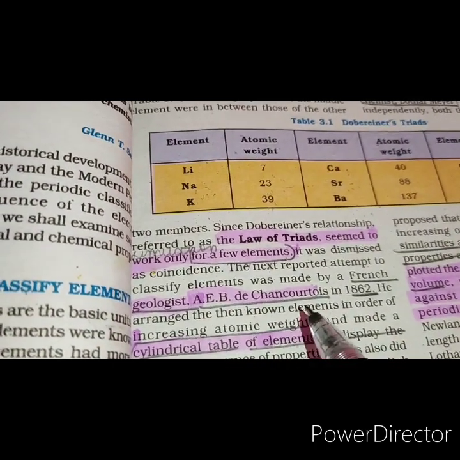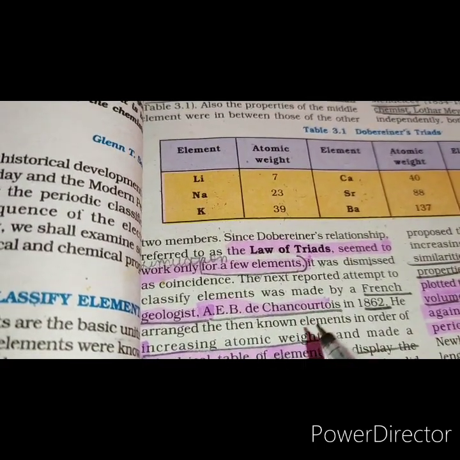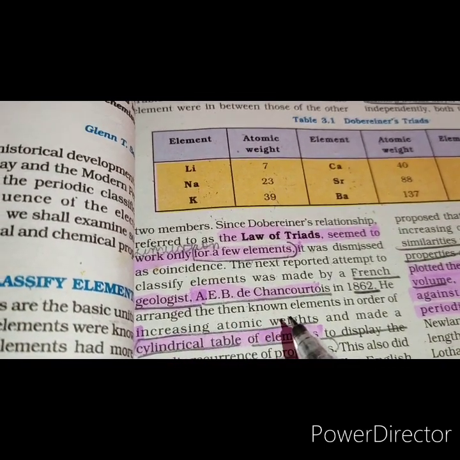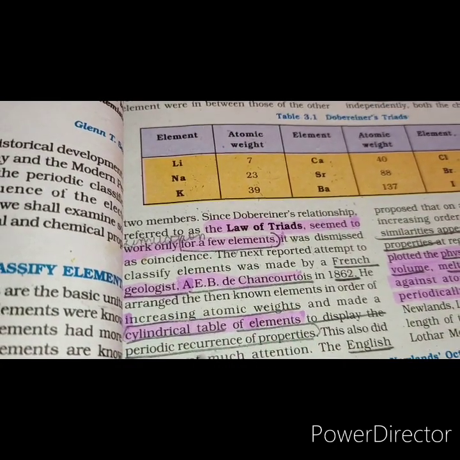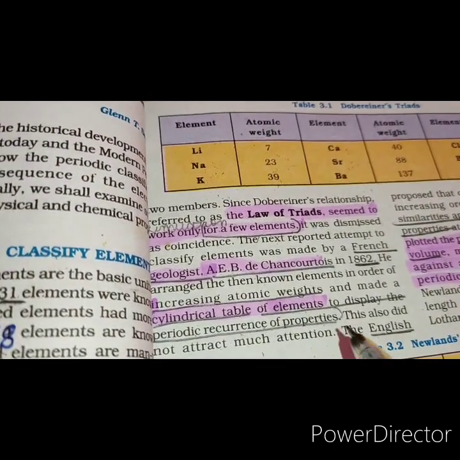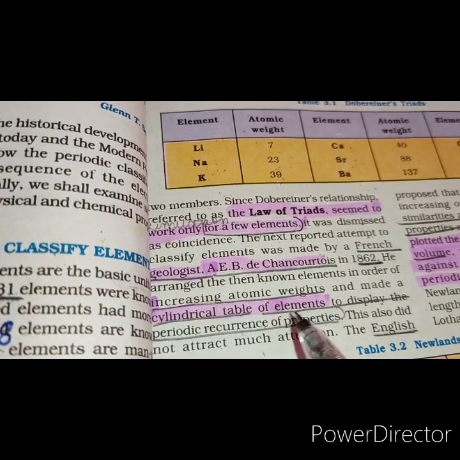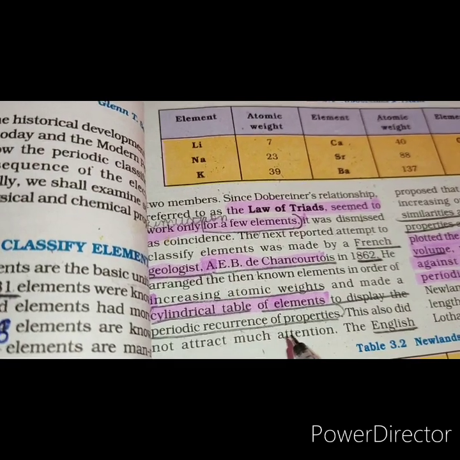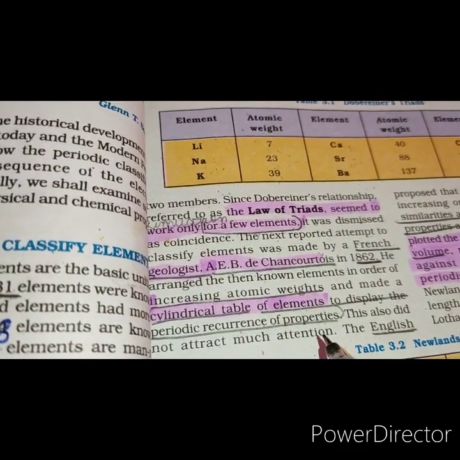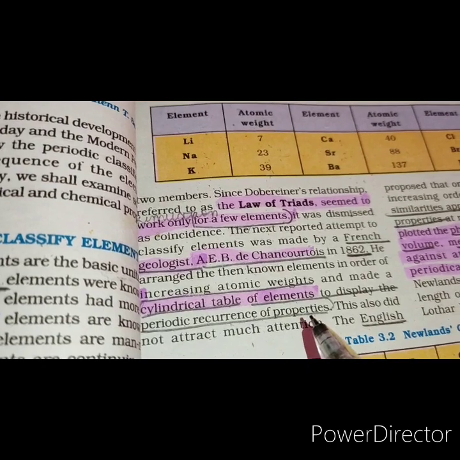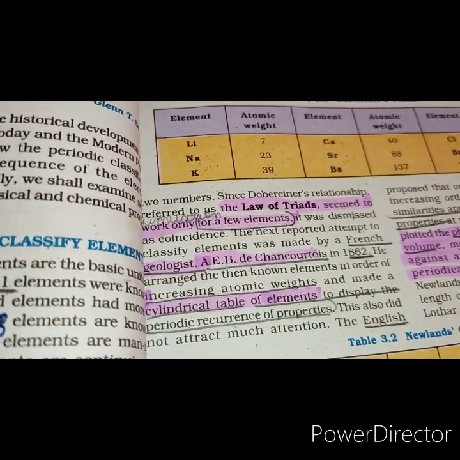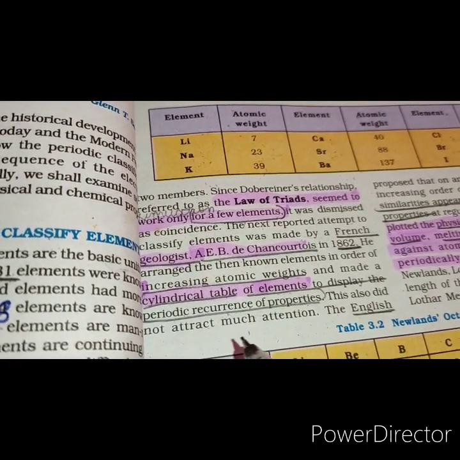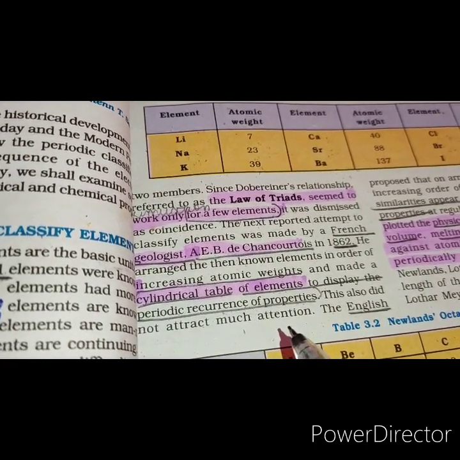Then came the de Chancourtois classification. De Chancourtois was a French geologist. He arranged the known elements in the order of increasing atomic weight and proposed a cylindrical table of elements to display the periodic recurrence of properties. He observed that elements with similar properties fell in a vertical line from the center of the spiral. But this classification did not attract much attention.